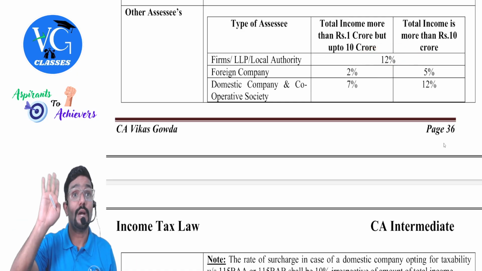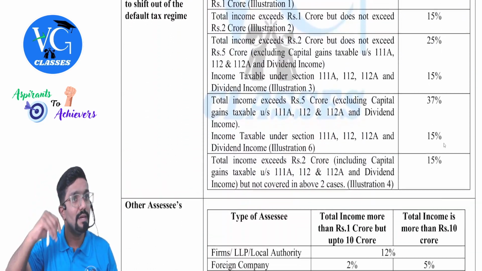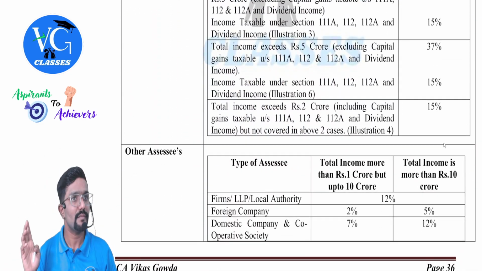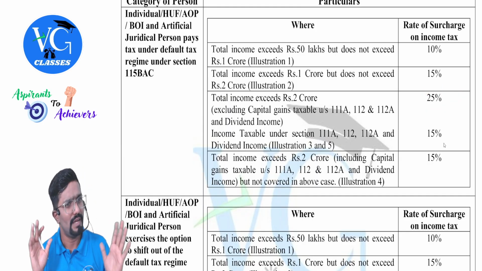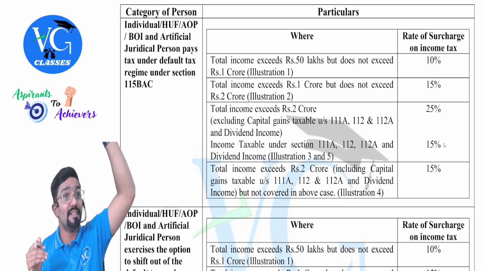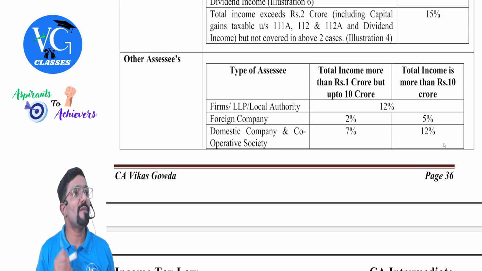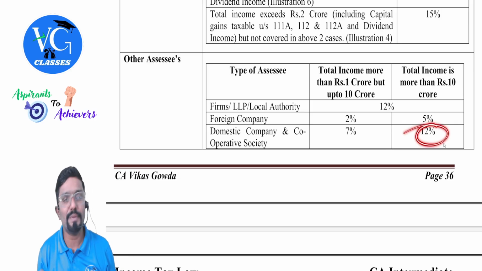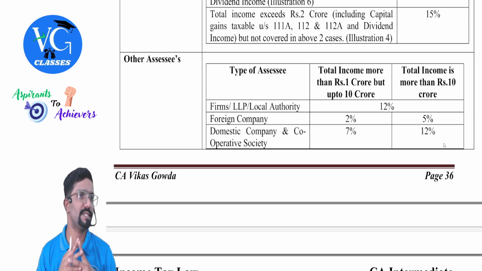Guys, all these are not slab rates. Whatever we are discussing is not slab rates. Once income crosses the limit, that rate is applied flat. For example, assume I am an individual and my income is 2.5 crore. Straight away 25% for me, assuming no special incomes. Got it? It is not like slab rates, how we calculated the tax on normal income. Same way here. Assume the total income of a domestic company is 12 crore. Straight away apply 12%. First calculate gross tax, then 12% on that tax. Got it?